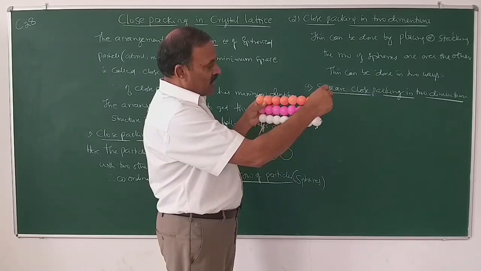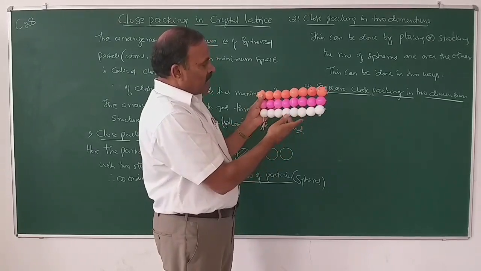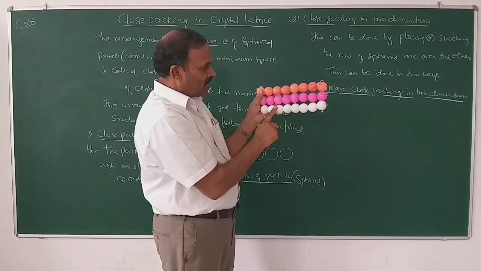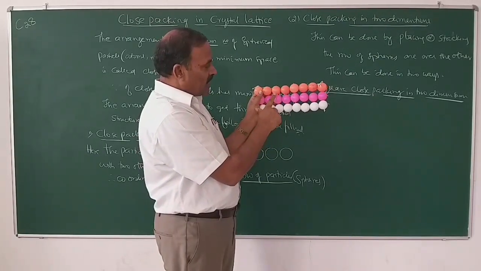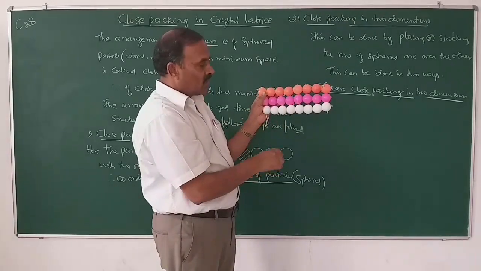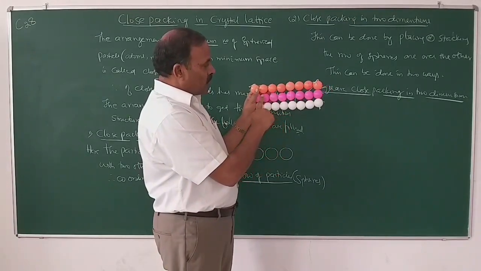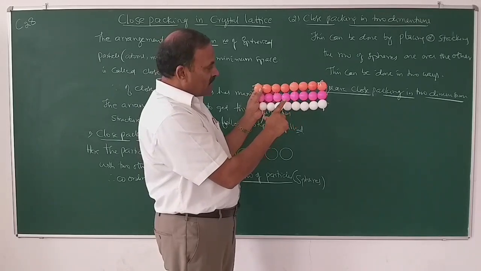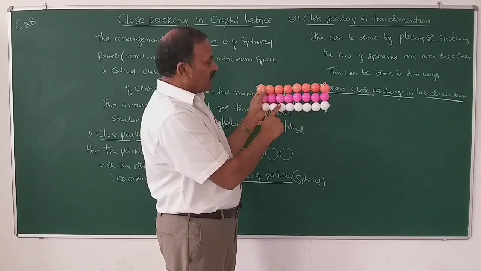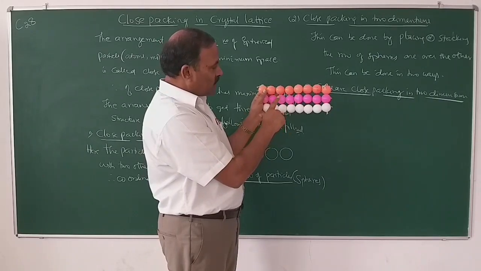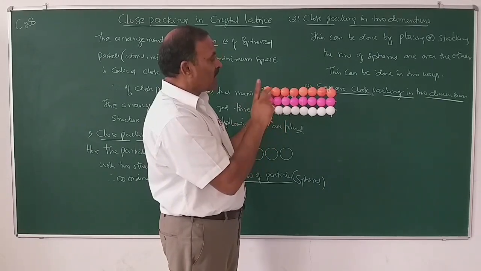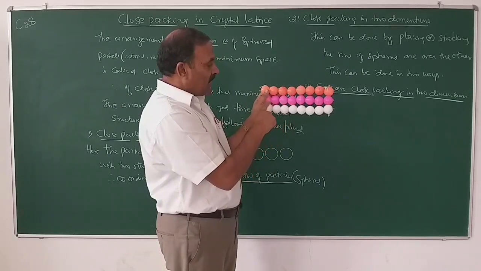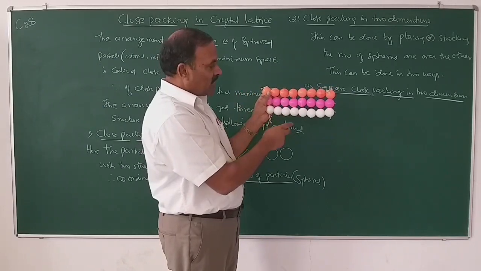In the first way of placing these rows, the rows are placed in such a way that the spheres are exactly one over the other. So first row, second row, third row, the rows are so arranged that the spheres are exactly over the spheres of the other rows. This type of arrangement is known as AAAA type of arrangement.